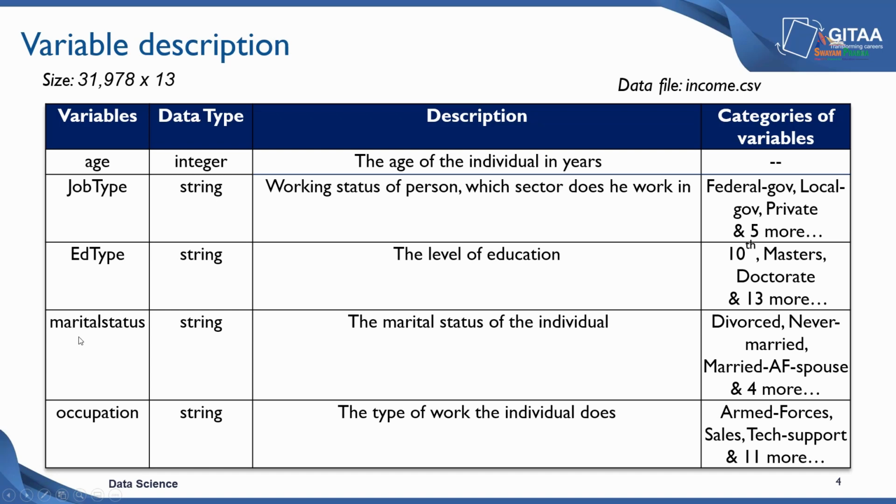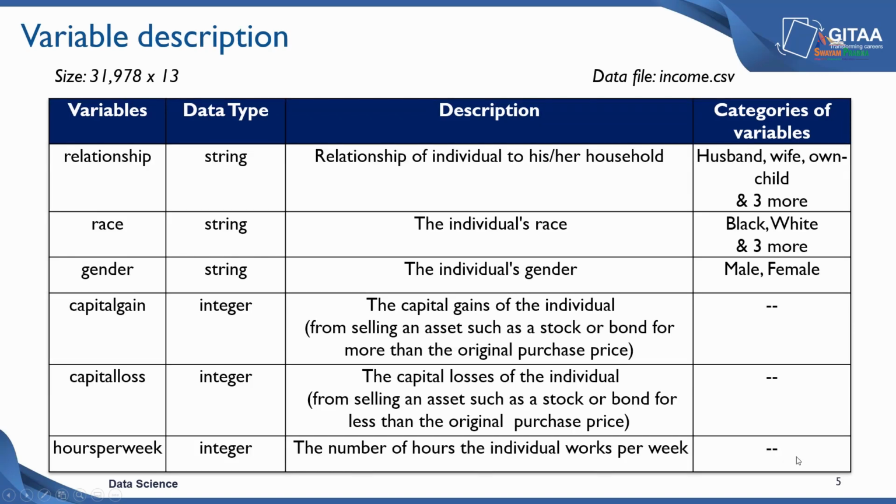The next variable is the marital status of the individual, like divorced, never married, married, AF, in the sense armed force, spouse, and it also has 4 more categories to it. The next variable is the occupation variable, which is also a categorical variable because it has strings to it, which tells about the type of work the individual does, whether an individual is working in armed forces, sales, or tech support, and it also has 11 more categories to it.